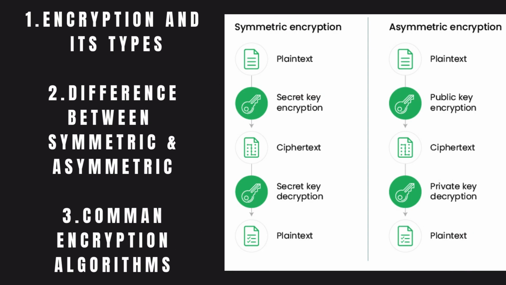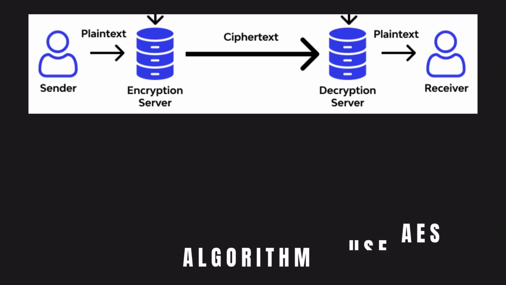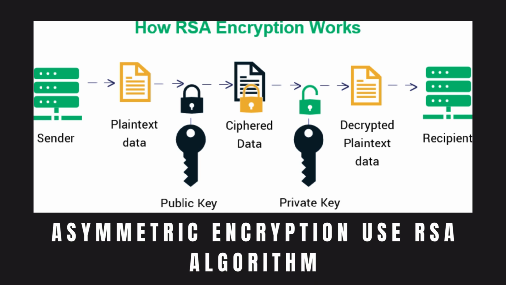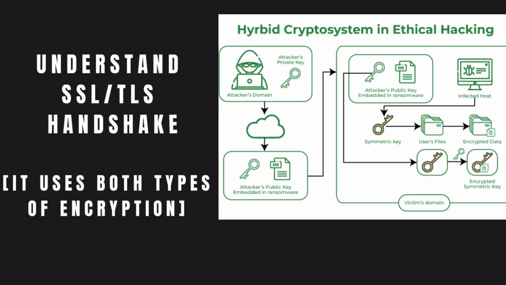Then fourth, encryption and its types. What is encryption? What is the difference between symmetric and asymmetric encryption? What are the common encryption algorithms? Tip: symmetric encryption uses AES for encrypting files. Asymmetric encryption uses RSA for secure key exchange. For extra points, mention a hybrid approach like SSL/TLS that uses both encryption types. Understand the SSL/TLS handshake.